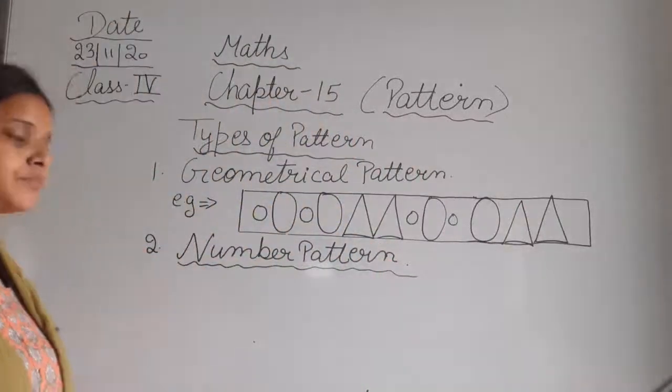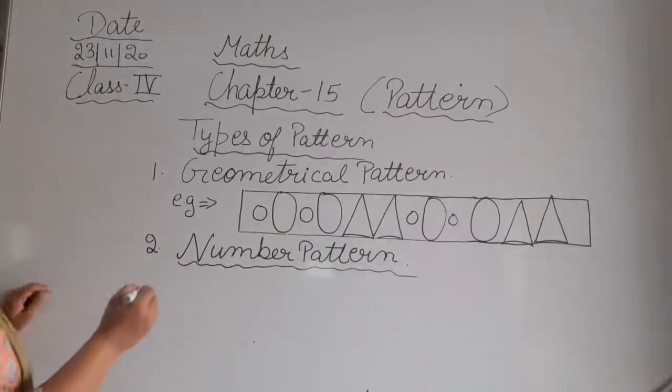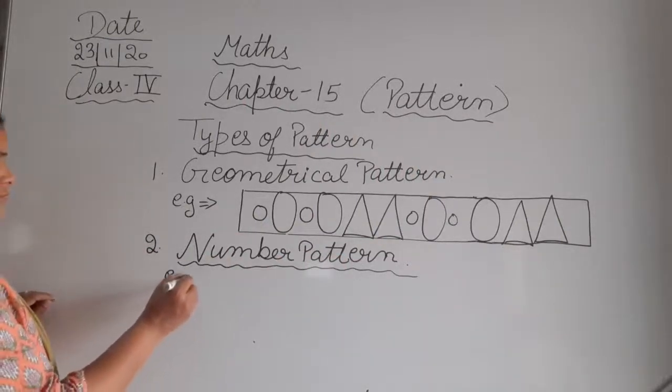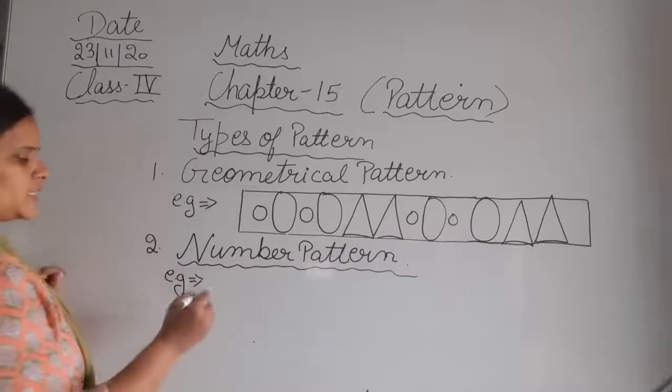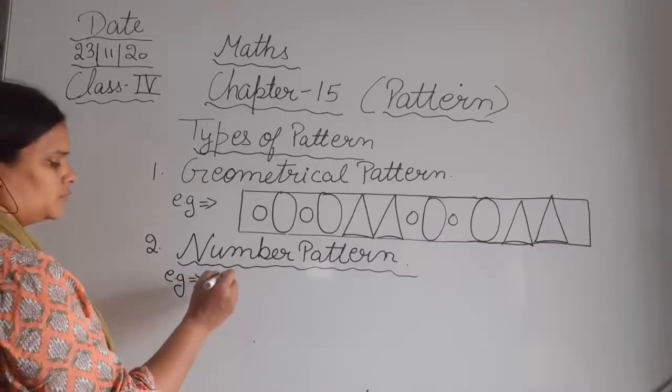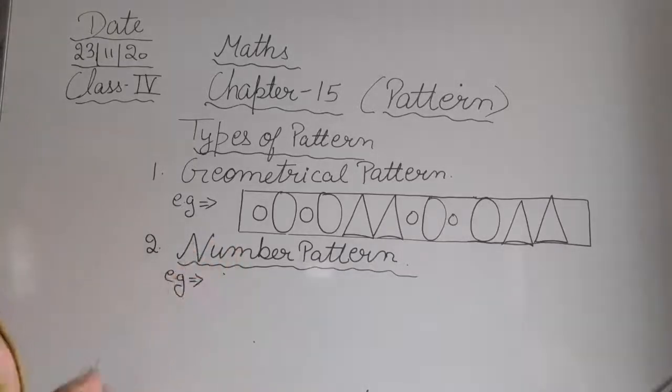Okay, I will just give an example. Example देखिए. Just take any example. You can take any of the example.